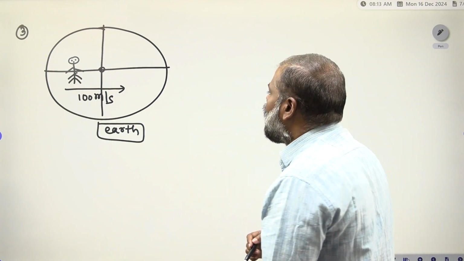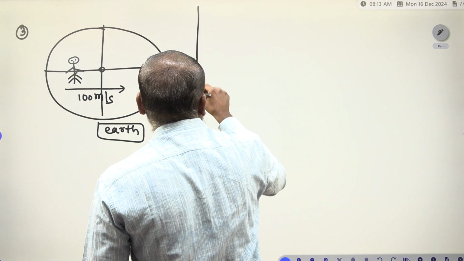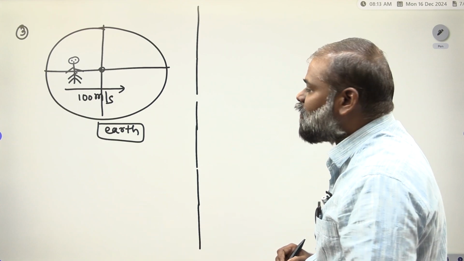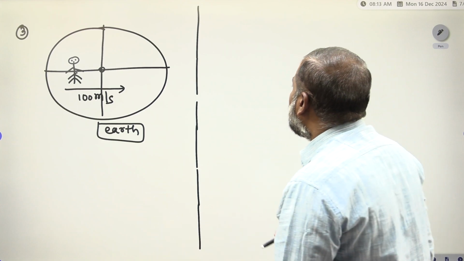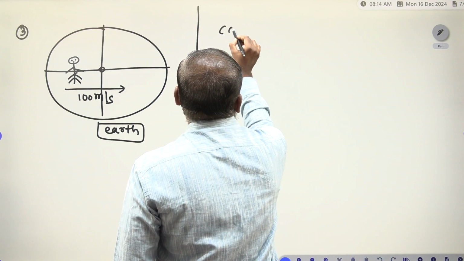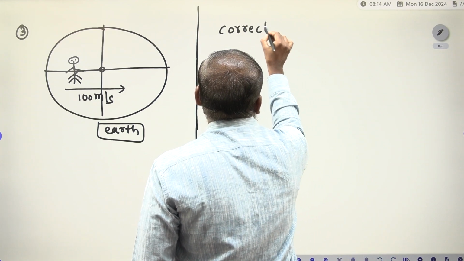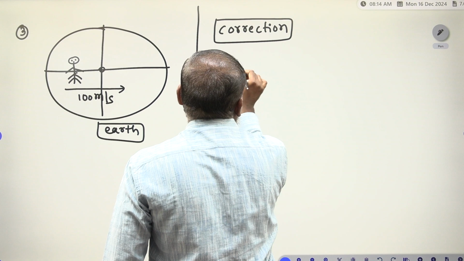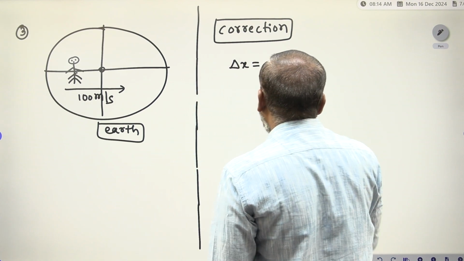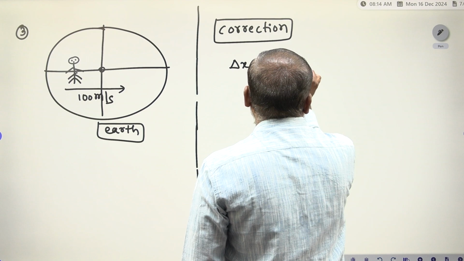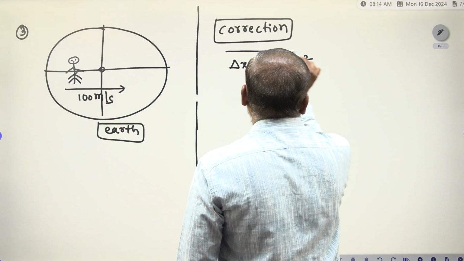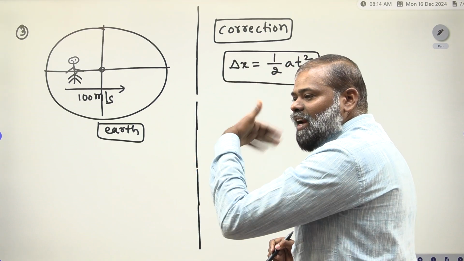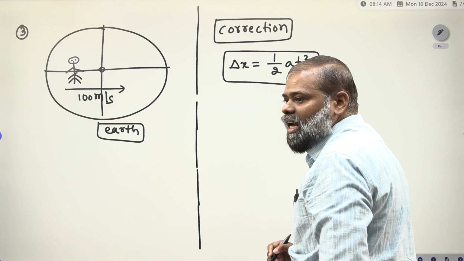Clear? So initially you don't have any velocity, because the earth is moving with 100 meter per second, that is the final velocity v. Therefore, we have to do a correction. How this is corrected, you have to see, right? So the distance delta x, according to the kinematics relation, is 1 by 2 a t square, because u is equal to 0. The final velocity is 100 meter per second.